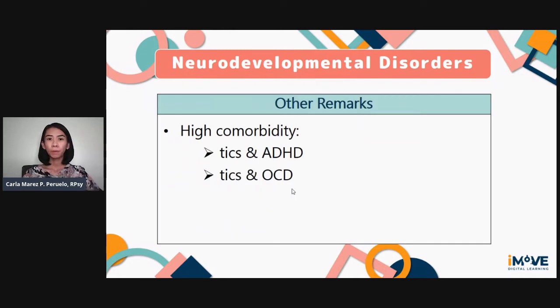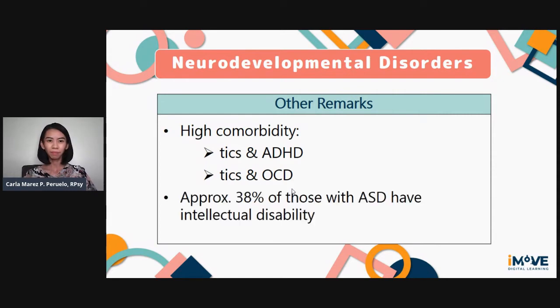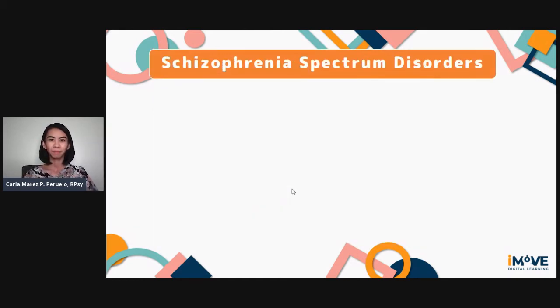There is a high comorbidity, or two diseases occurring at the same time in one person, with regard to tics and ADHD, as well as tics and OCD or Obsessive-Compulsive Disorder. Approximately 38% of those with autism spectrum disorder also have intellectual disability. So there is also some degree of comorbidity between those two disorders.